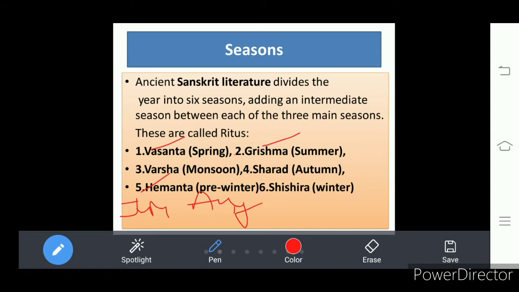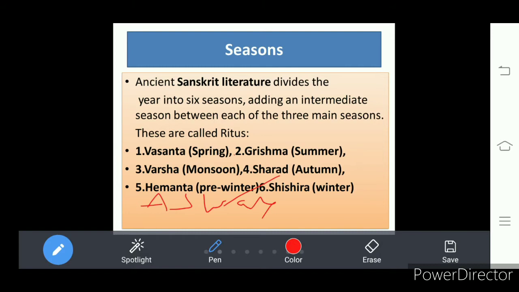So now Shravana is going to complete, right? Then next is Sharat. That comes in September and October. So what are the months in Sharat? That is September and October in English. In Sanskrit, it is Ashwayuja and Kartika.